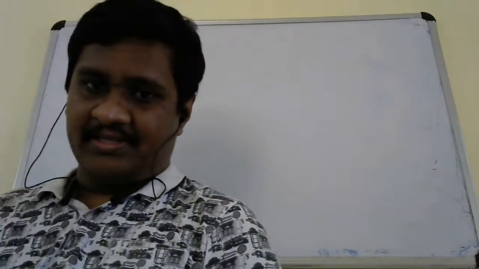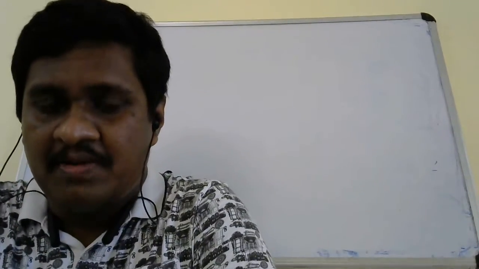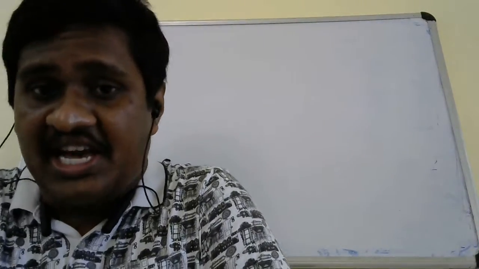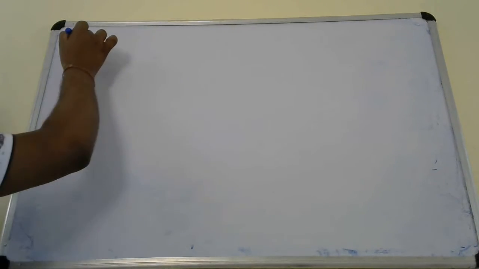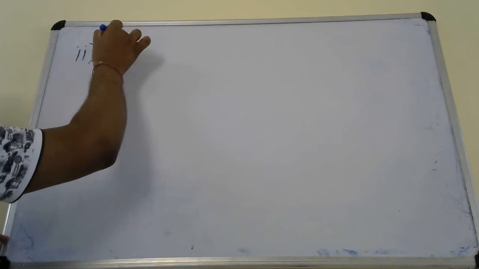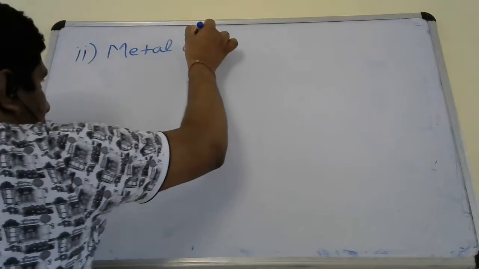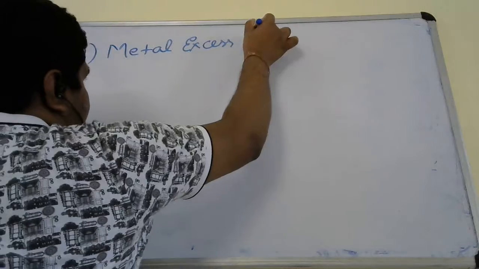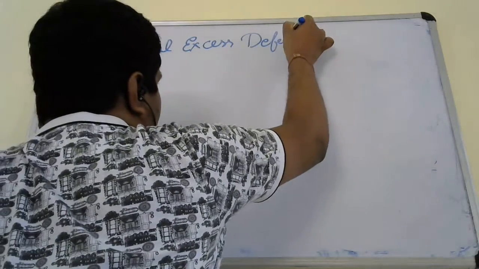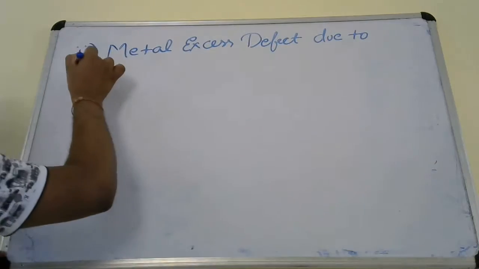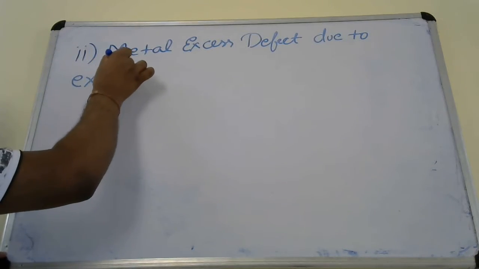Hello students, hello everyone. So now we will see another type of metal excess defect.